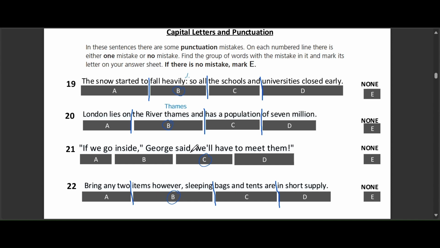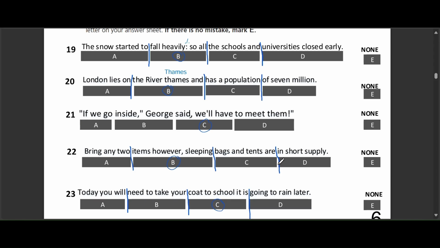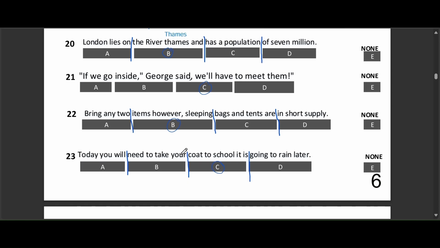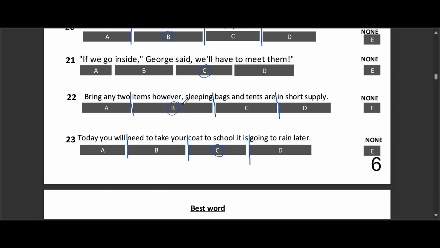Question 22. Bring any 2 items, however. Sleeping bags and tents are in short supply. Our options are A, B, C, D, and E. The correct answer is option B. The punctuation before however isn't quite right. You should use a semicolon, a full stop, or a similar mark before it.